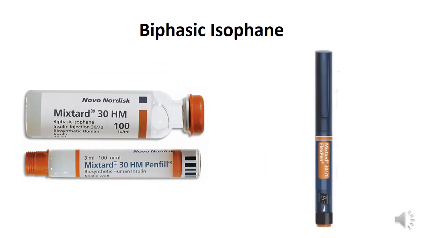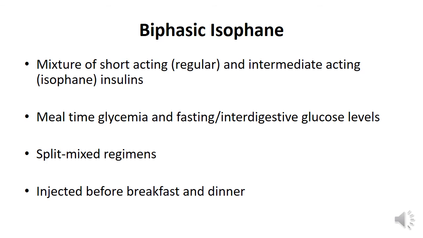Now this is different from the other preparations. This is called biphasic isophane. That means it's a mixture of two preparations. Now what are these two preparations present in biphasic isophane? One is the short acting regular insulin, the other is intermediate acting isophane insulin. When I mix these two, it becomes biphasic isophane. That means the regular insulin takes care of the mealtime glycemia, and the intermediate acting insulin takes care of the basal requirements of insulin, that is, it acts on the interdigestive glucose levels.